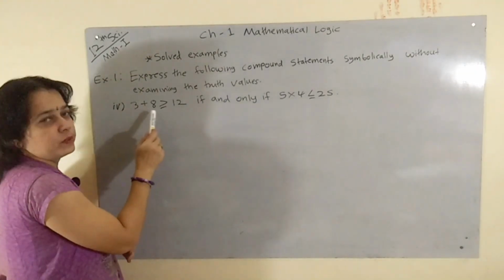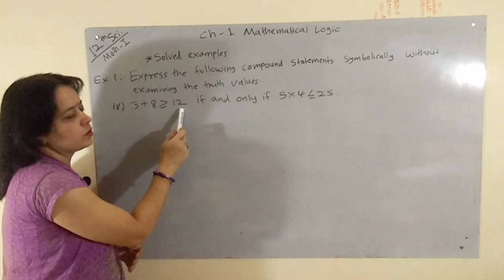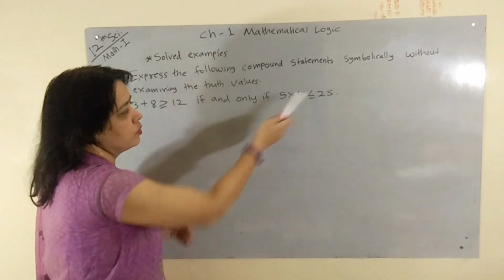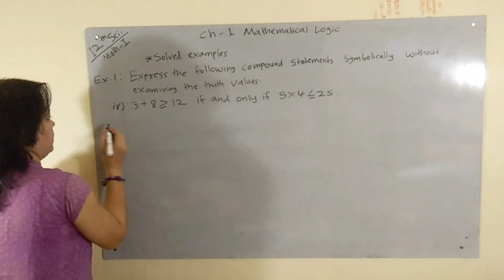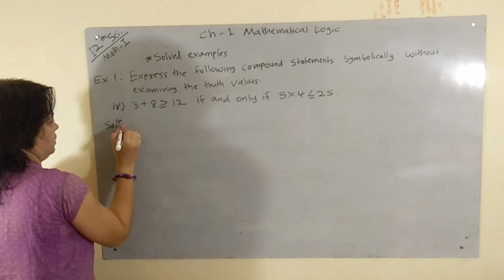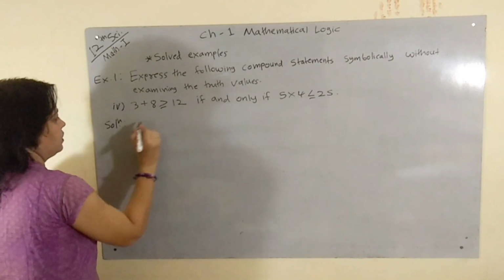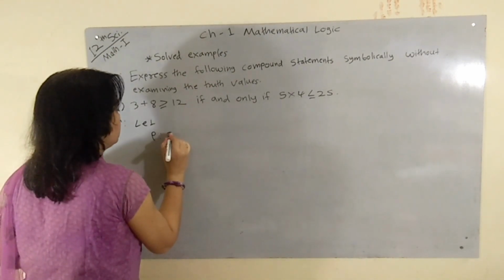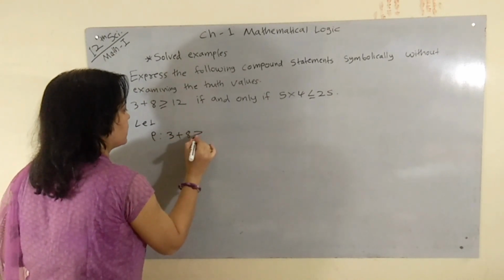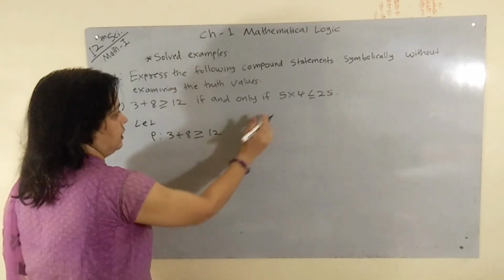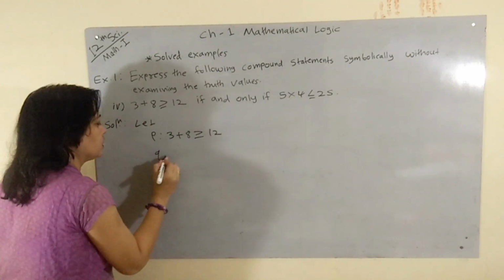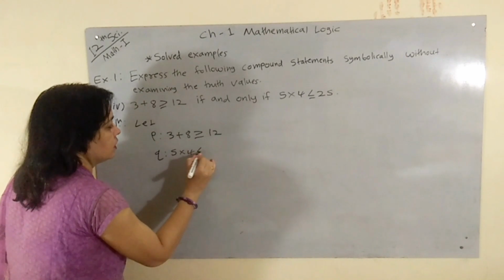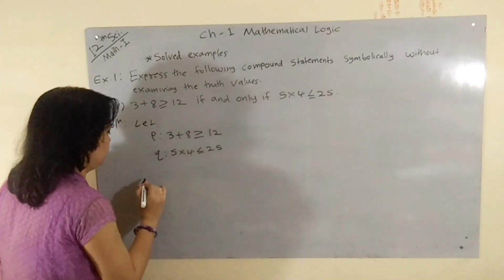Next example is: 3 plus 8 greater than or equal to 12 if and only if 5 into 4 less than or equal to 25. Its solution: let P be 3 plus 8 greater than or equal to 12, and the second statement Q be 5 into 4 less than or equal to 25.